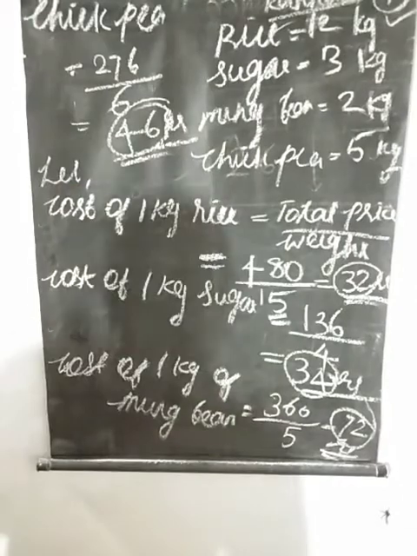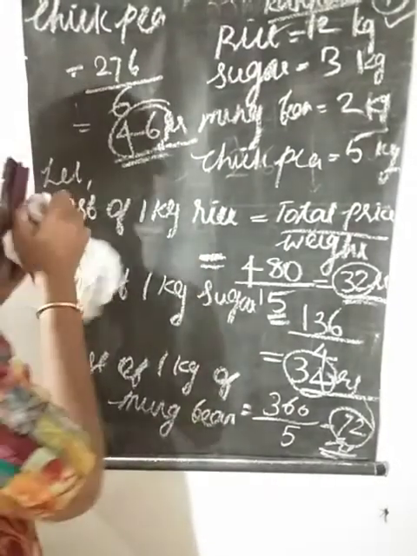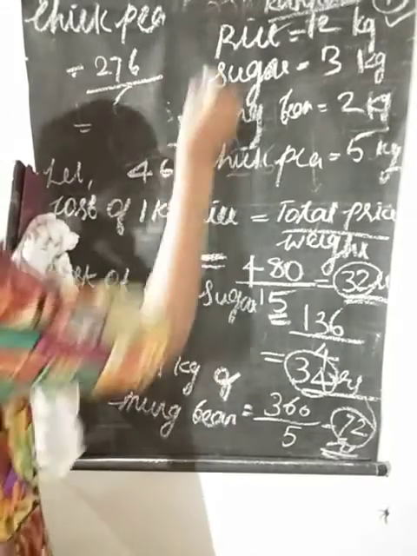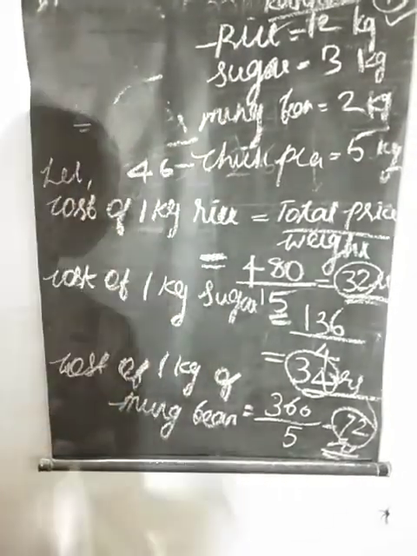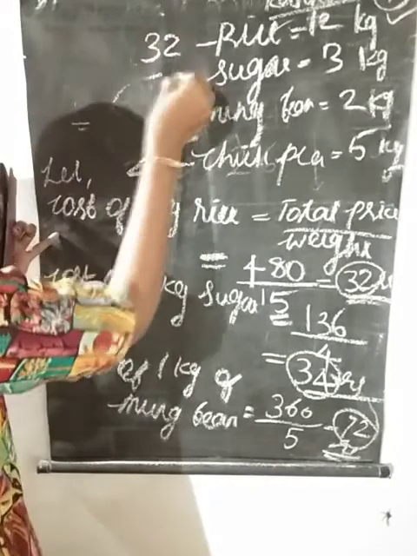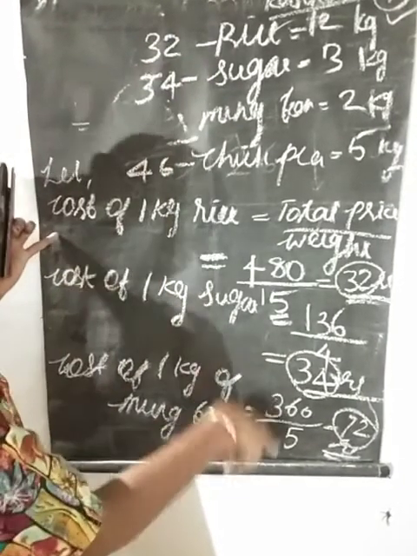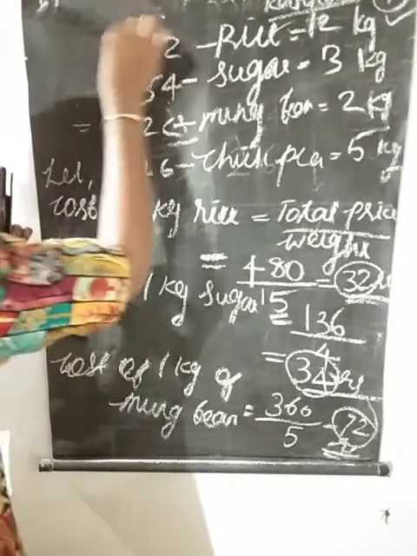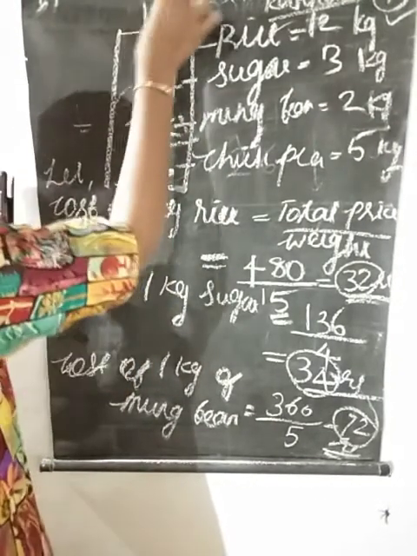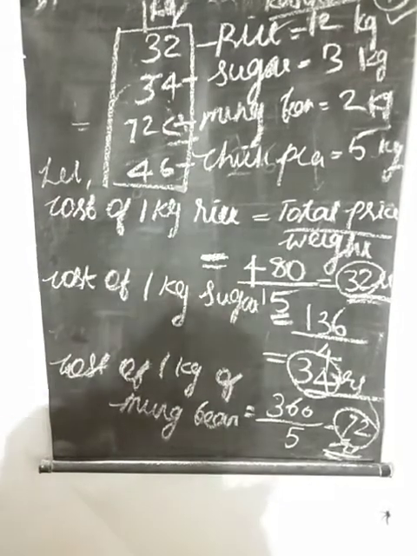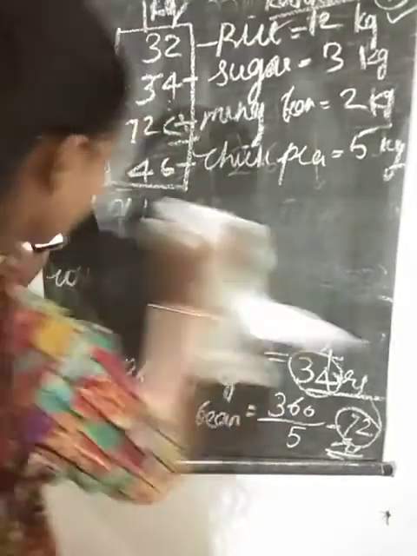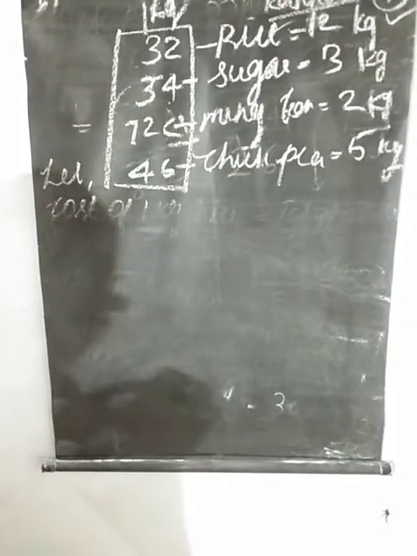Here chickpea 46, rice 32, sugar 34, mung bean 72. These are the price of 1 kilogram. If we have 1 kilogram's price, we can find the final bill of Kannan.